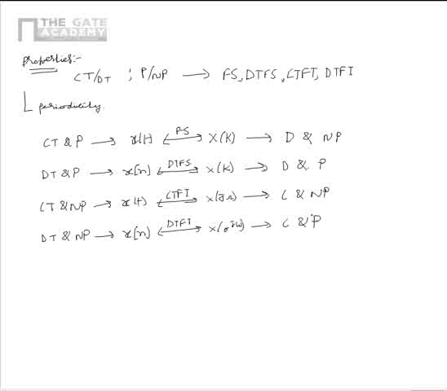So from these, we can say that if the signal is continuous, then its frequency domain representation is non-periodic, which is obtained by considering these two cases.